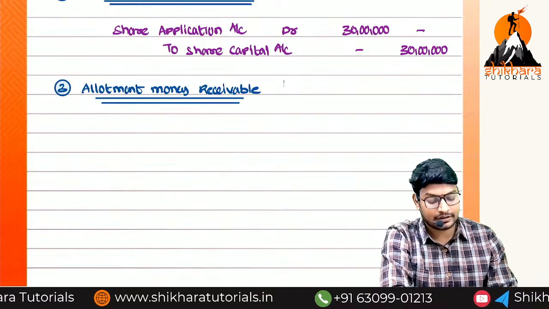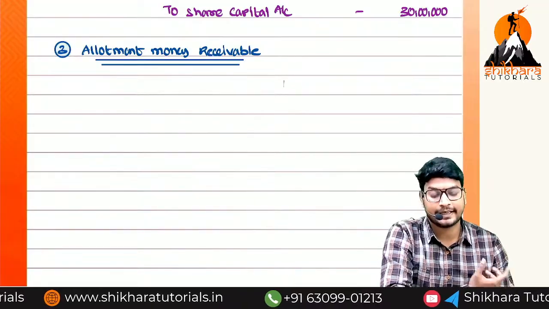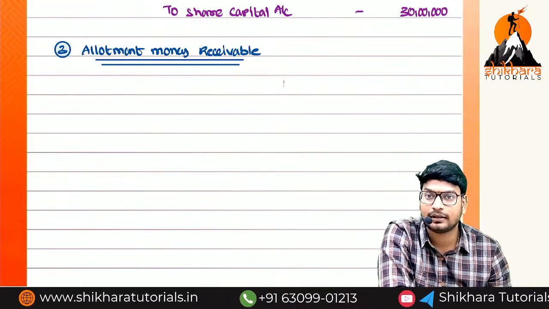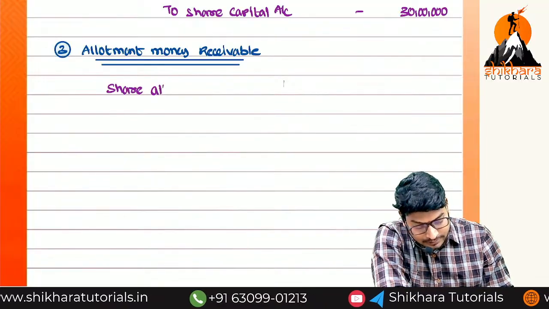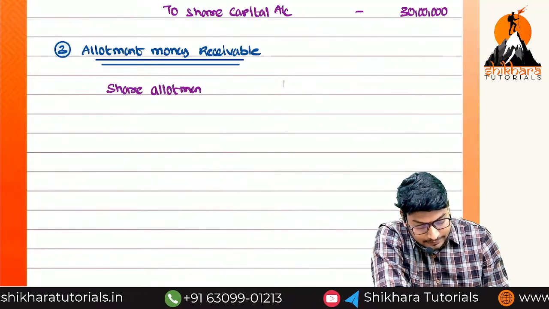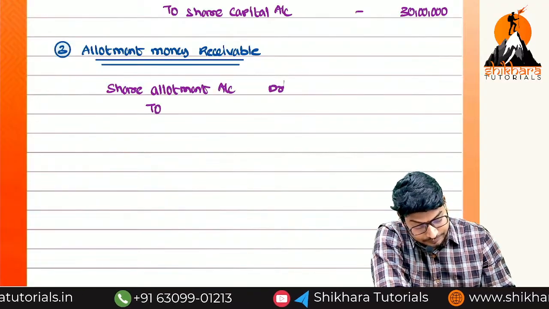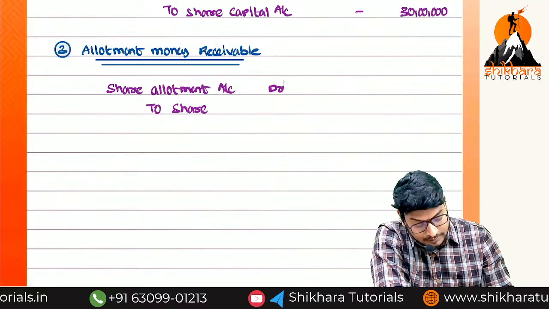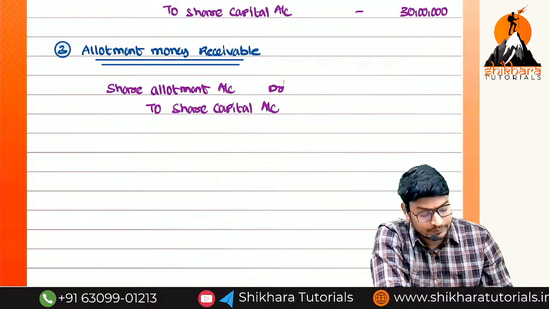So what is the entry for this one? Share allotment account debited to share capital, because we should not write the owner's name. So a dummy account of share allotment account debited to share capital account. How much more here?